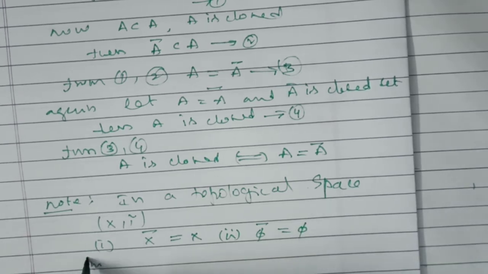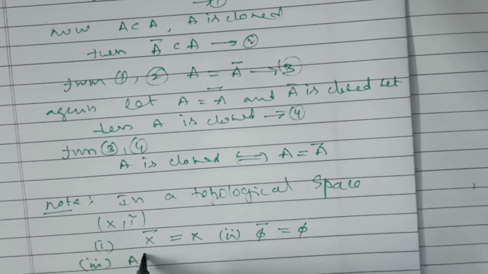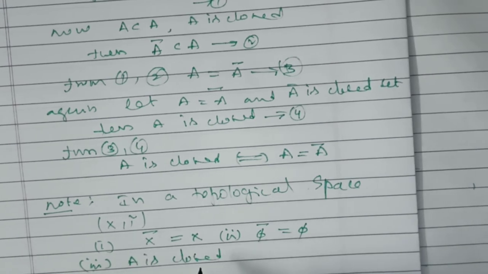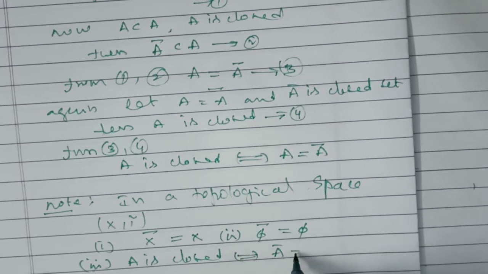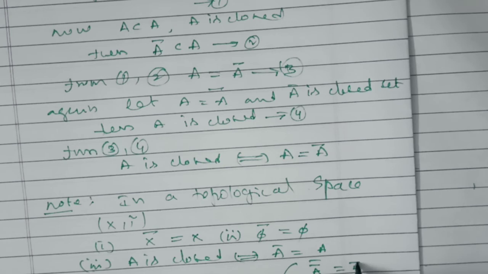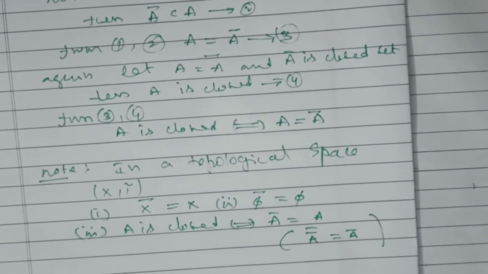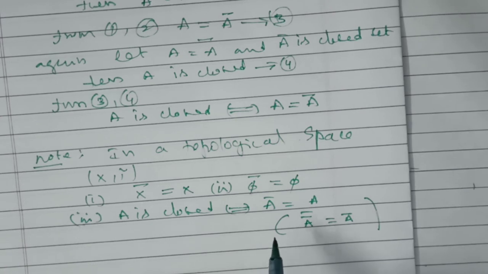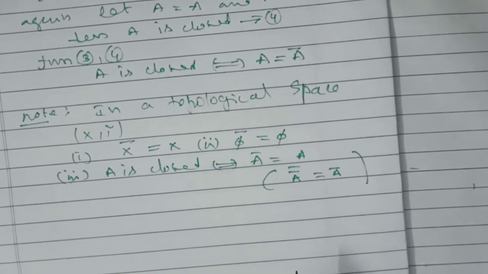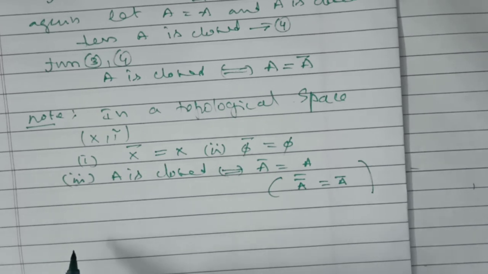Third one, A is a closed set implies and is implied by A bar is equal to A. In bracket, A double bar is equal to A bar. Actually, we have in sets also A bar whole bar is equal to A, but here A double bar is equal to A bar. Right.